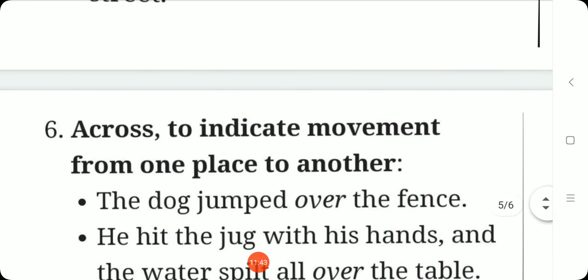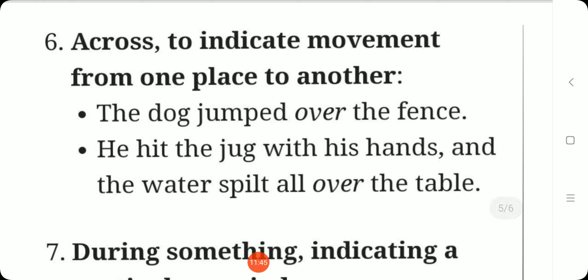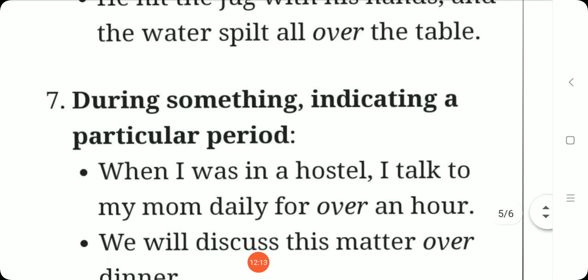Okay, next one, across, to indicate movement from one place to another. The dog jumped over the fence. He hit the jug with his hands and the water spilt all over the table. So it is indicating a movement from one place to another. So here also we can use over.